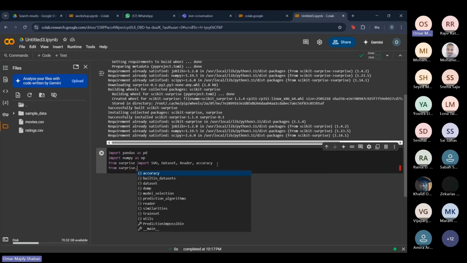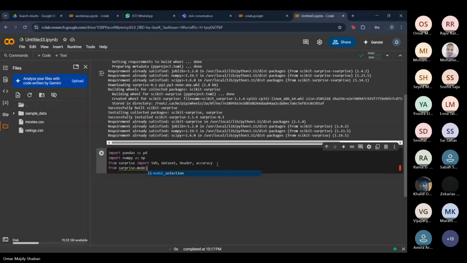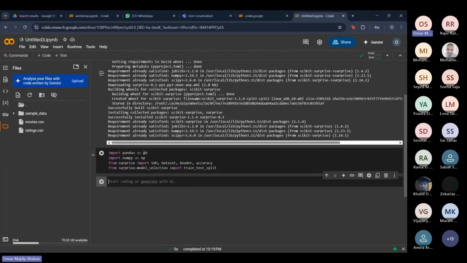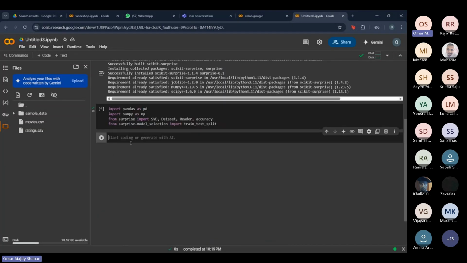Let me, yeah, model action, and we're gonna import the train test split method. So it splits our data set into a training set and a testing set. And we're gonna run this. Anyway, you get a green check mark. So that just says that your code runs and there's no errors in it.